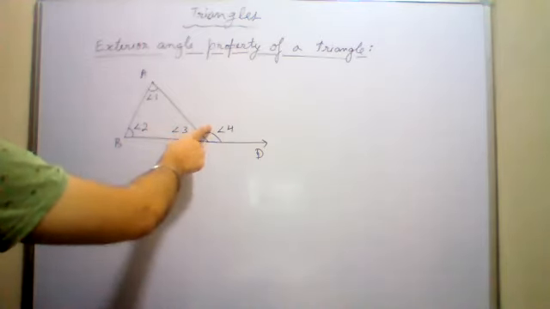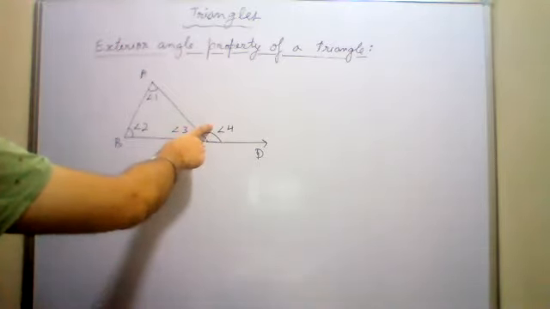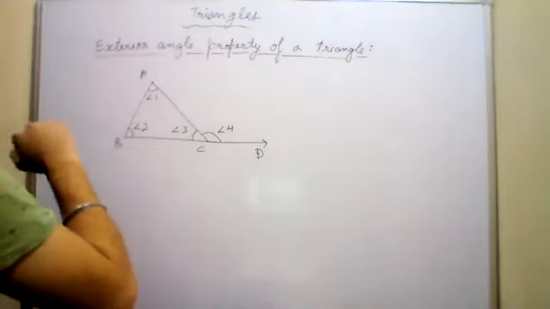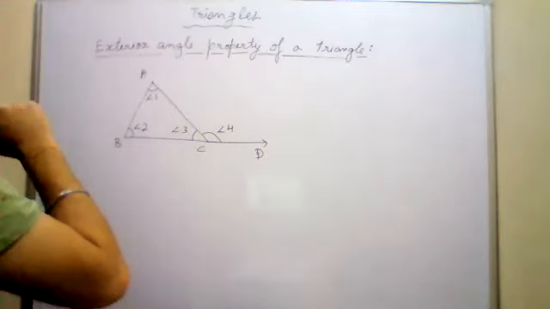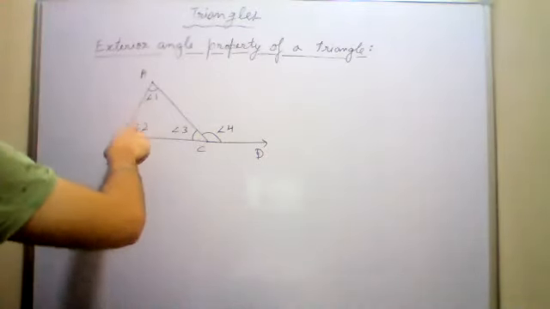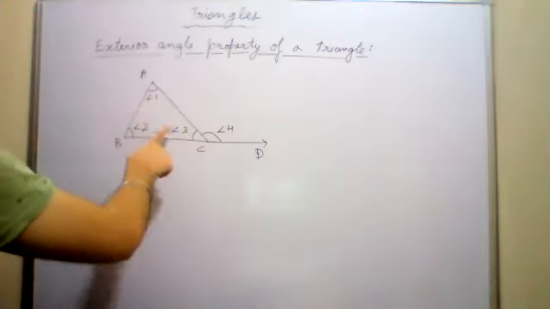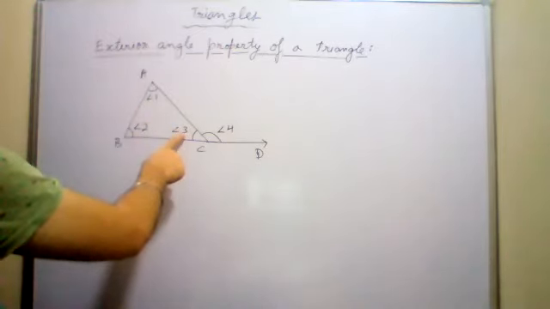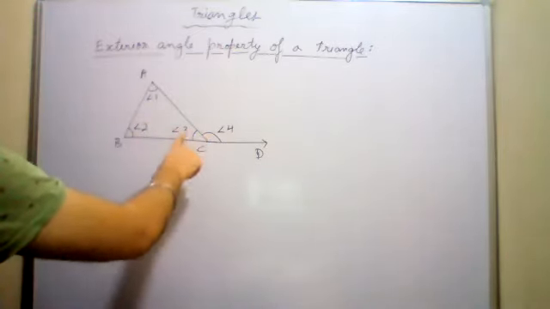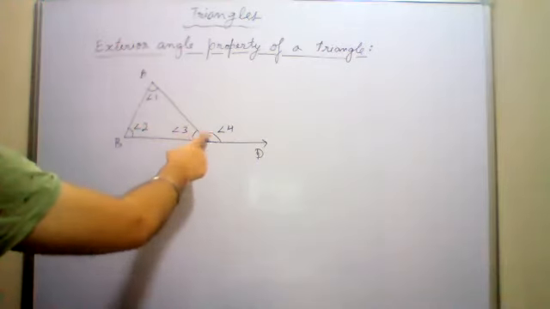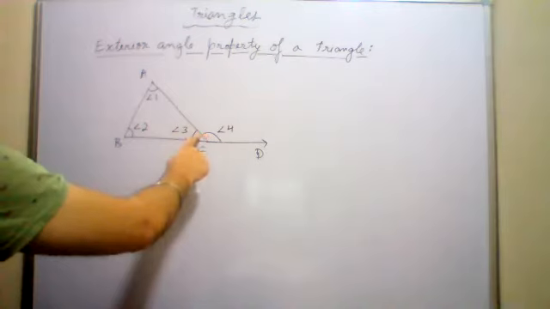The exterior angle is equal to the sum of the interior angles. But which interior angles? Opposite interior angles. So this angle is not opposite to angle 4; it is adjacent.